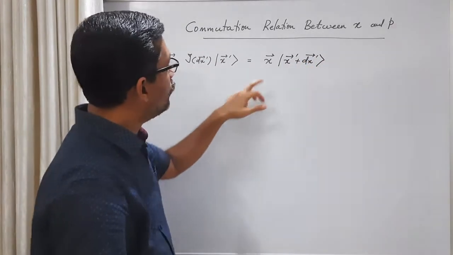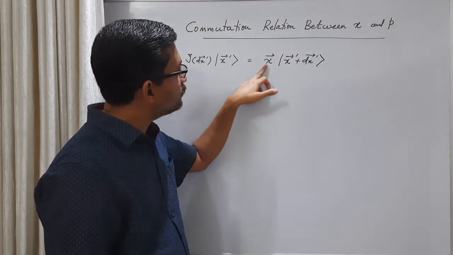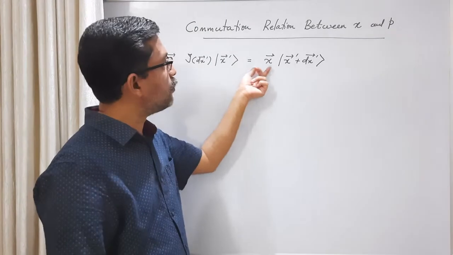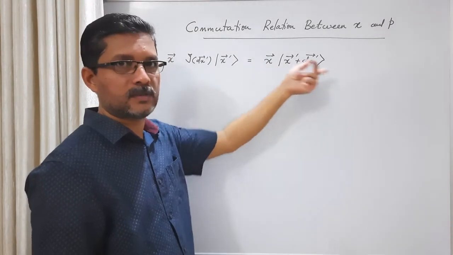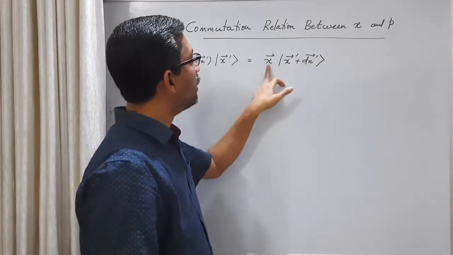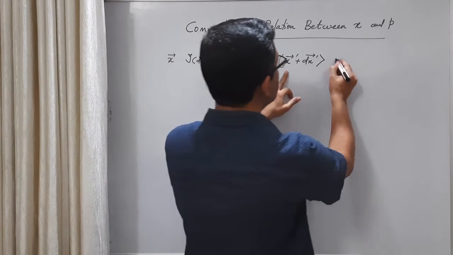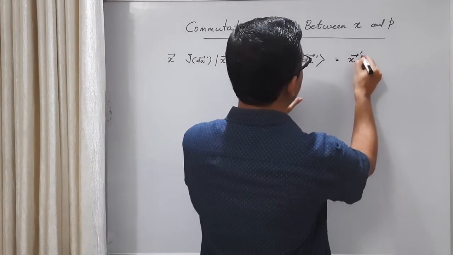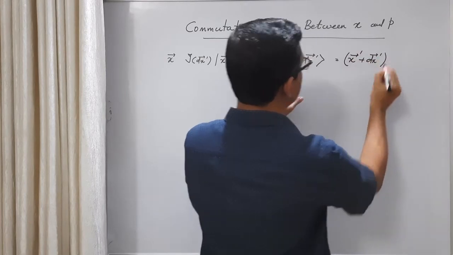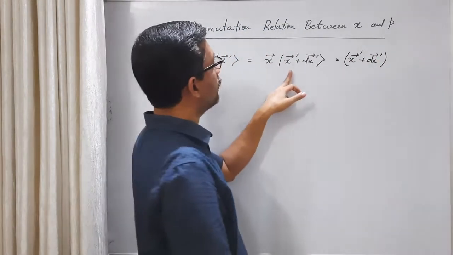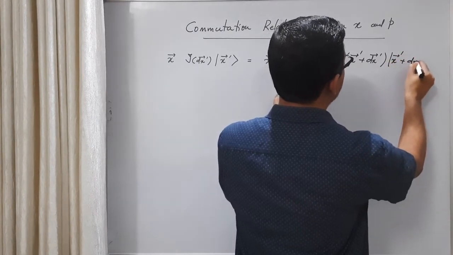Now you have the position operator acting on this base ket. This is a position eigenket. When the position operator acts on this position eigenket, you get the corresponding eigenvalue times the eigenket. The eigenvalue is x prime plus dx prime, and the eigenket is again ket x prime plus dx prime.